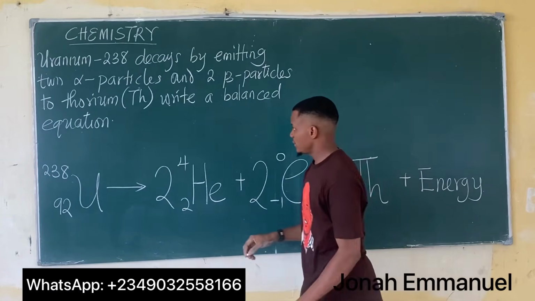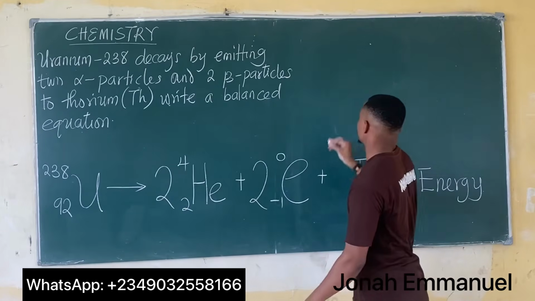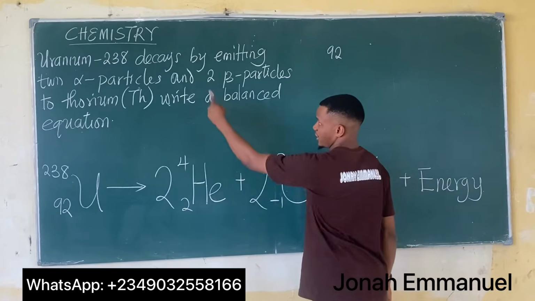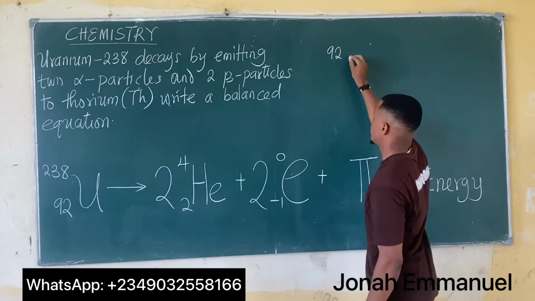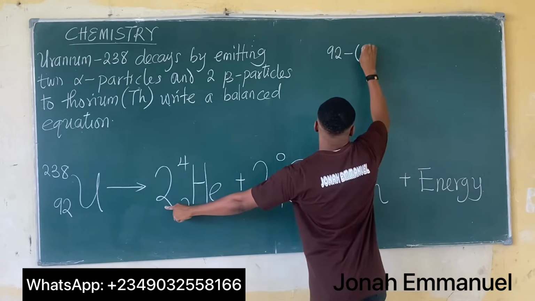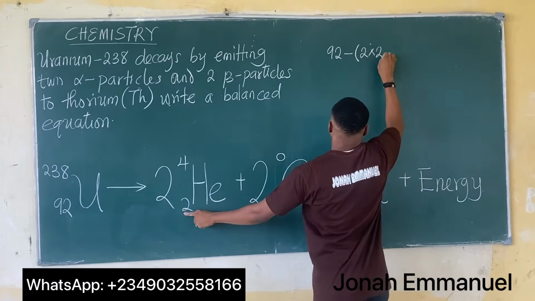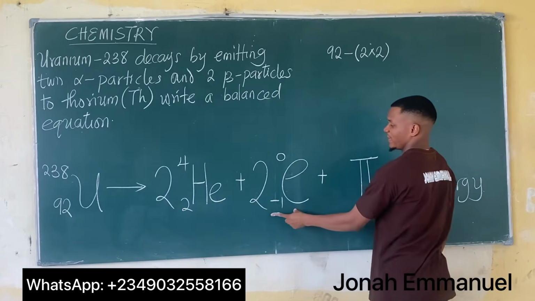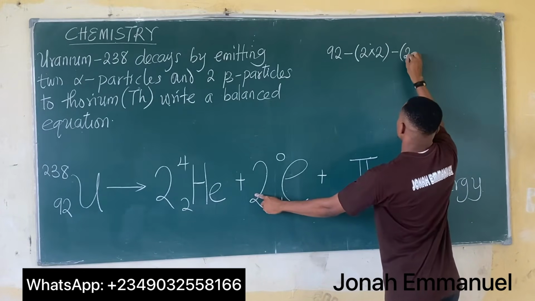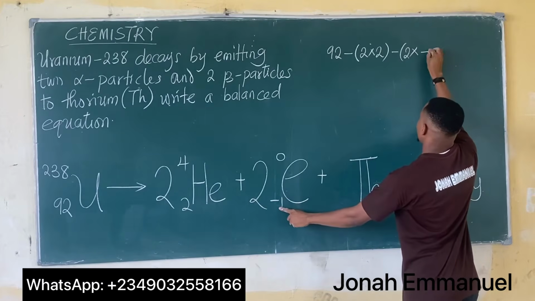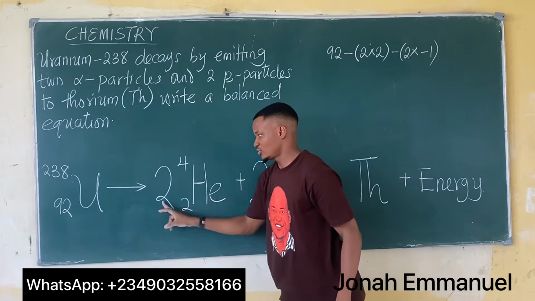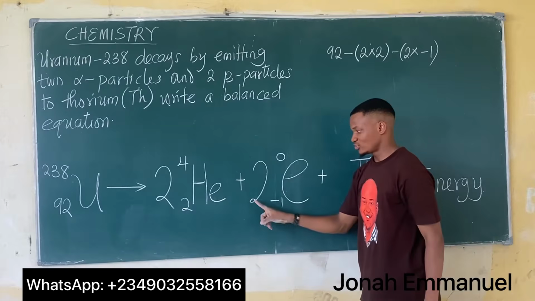So this becomes 92. Since this is decay or disintegration, it becomes a subtraction. Let's look at alpha decay: 2 times what I have here, that's 2. Come to the beta decay, it also becomes minus 2 times what I have here, -1. So it becomes 92 minus 2 times 2, also minus 2 times minus 1.